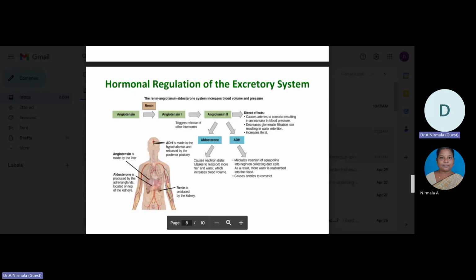When blood pressure drops, renin activates cells in the juxtaglomerular apparatus, which regulate the functions of the nephrons of the kidney.